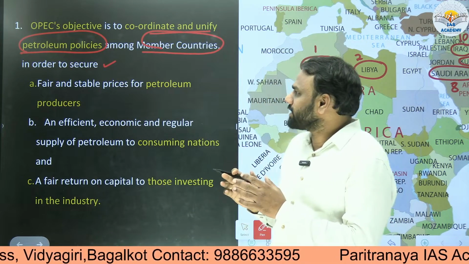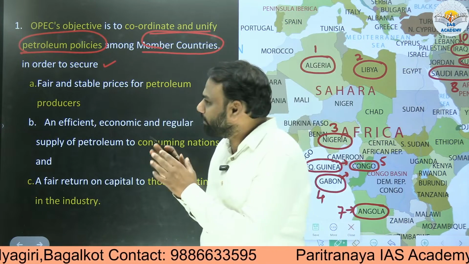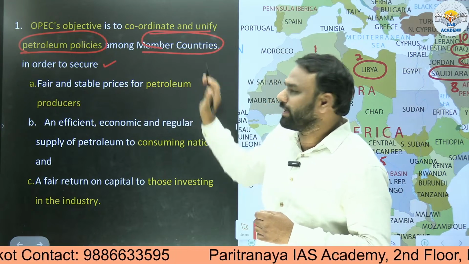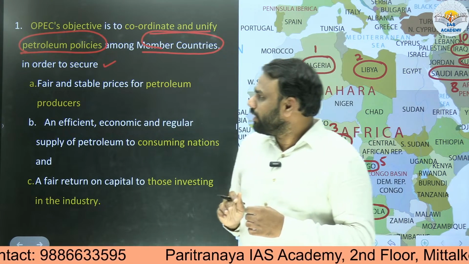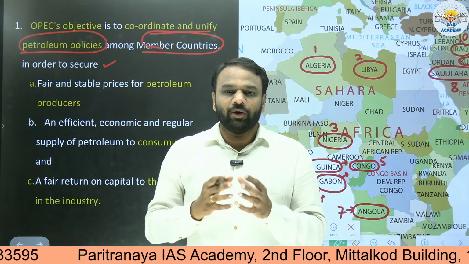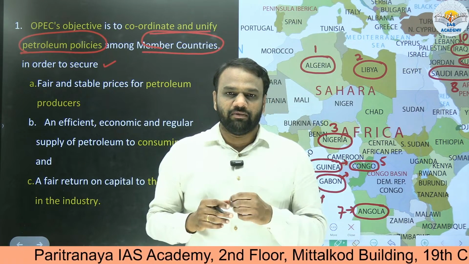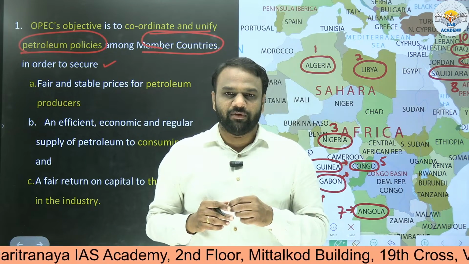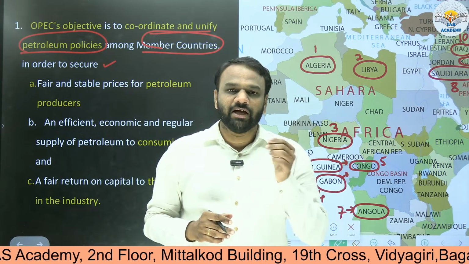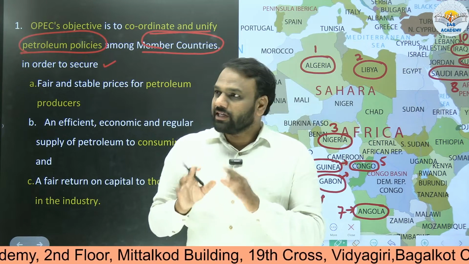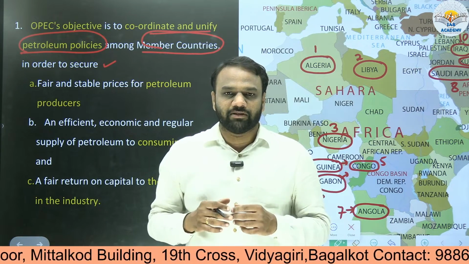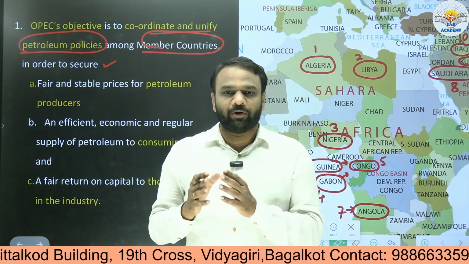First we need to understand what the petroleum policies are. Next we will later be studying about the member countries as well. Petroleum policies indicate the amount of crude oil that they have to extract for sale. This is an example of petroleum policy. How much we should charge for a barrel of crude oil? Again, this is a petroleum policy. These policies are decided by them collectively by involving all the members. That's why it is called OPEC, Organization for Petroleum Exporting Countries.